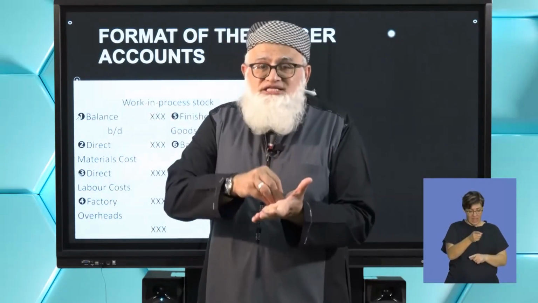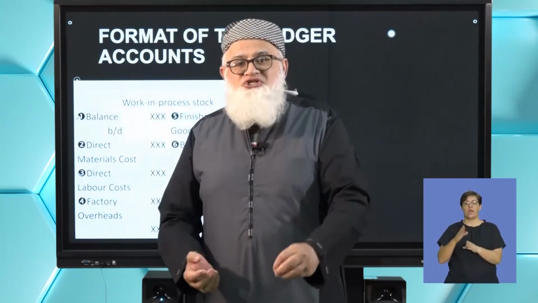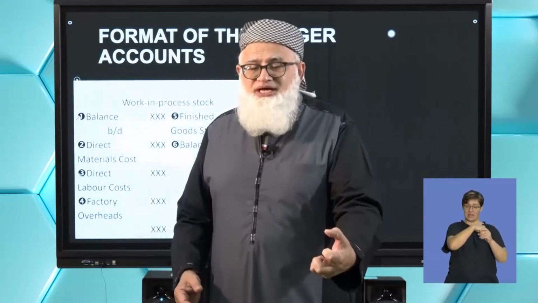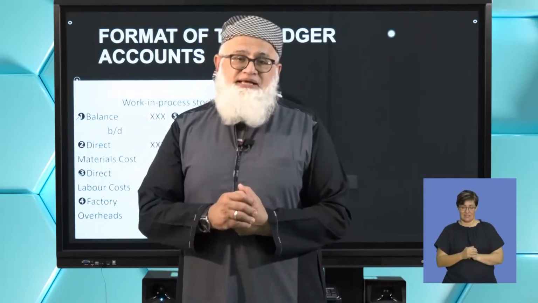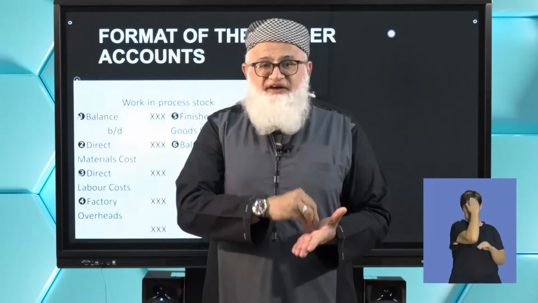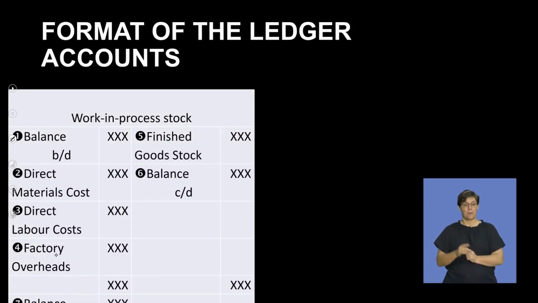I now transfer the entire factory overheads cost account into my work in process. Double entry, debit work in process, credit my factory overheads.